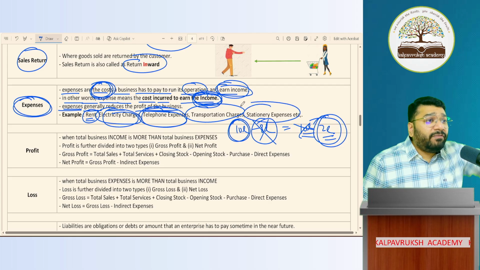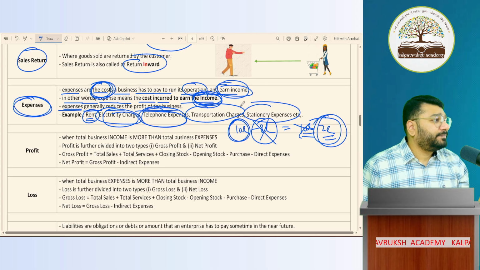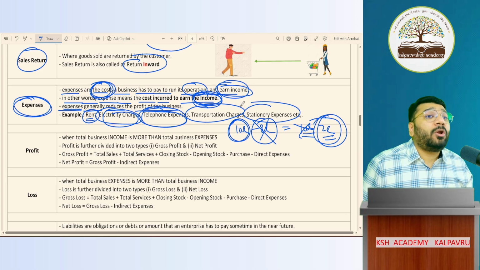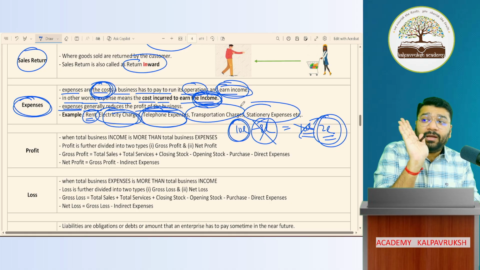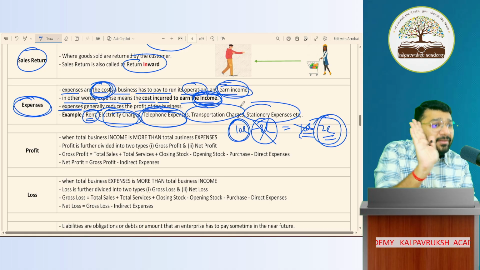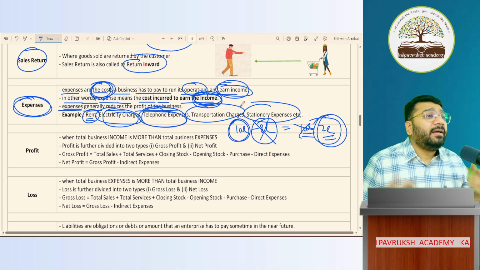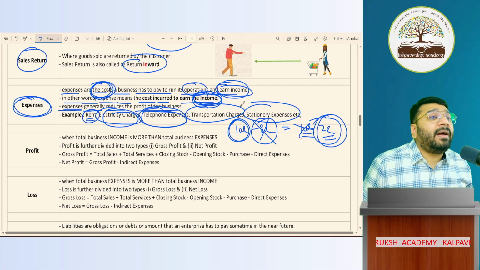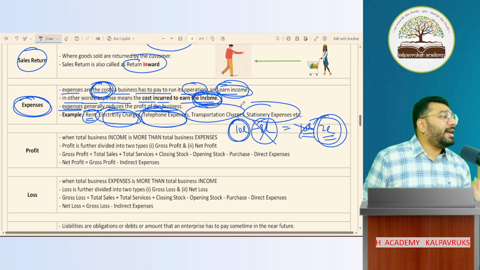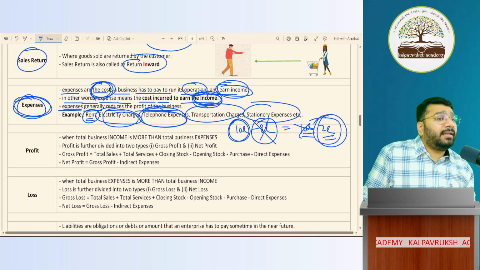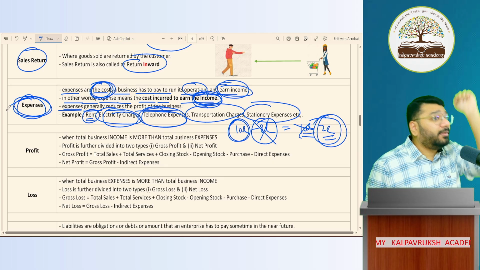Stationery expenses. When you write a test, I'll give you a ruled sheet. I'll give the question paper on an A4 sheet. Now, to print the question paper on the A4 sheet, I need to buy the A4 sheet. So the A4 sheets and the ruled sheets that I buy help me to earn income in my business, either directly or indirectly. So all these expenditures are nothing but cost incurred to earn income.